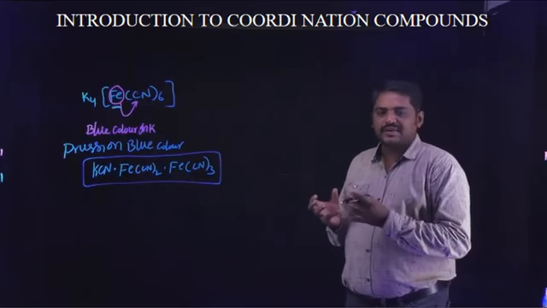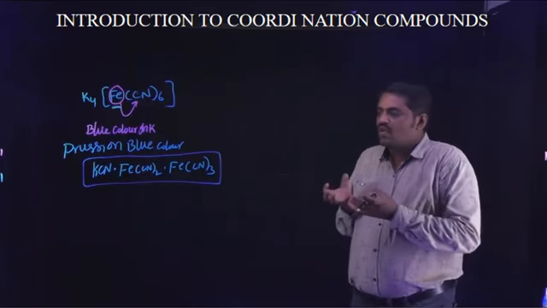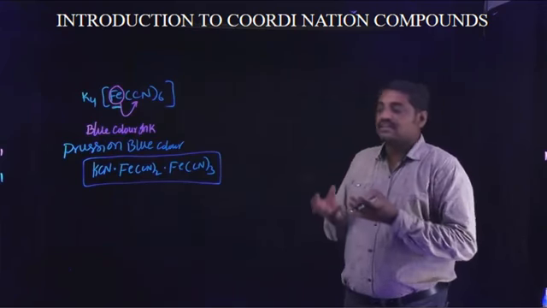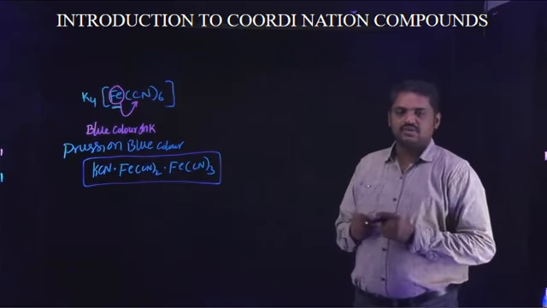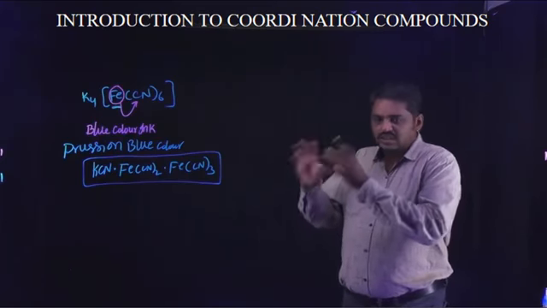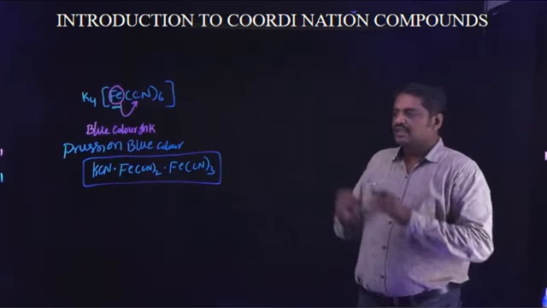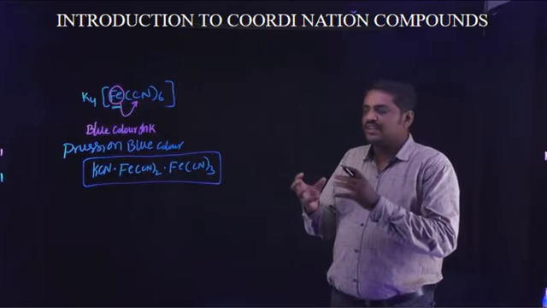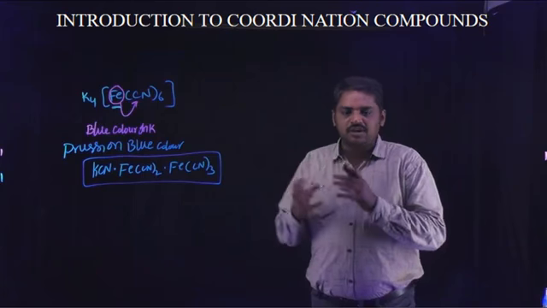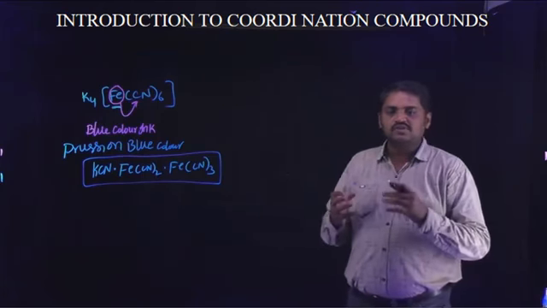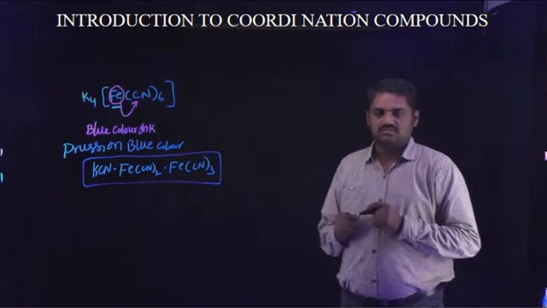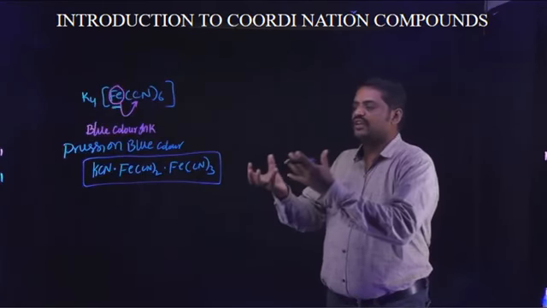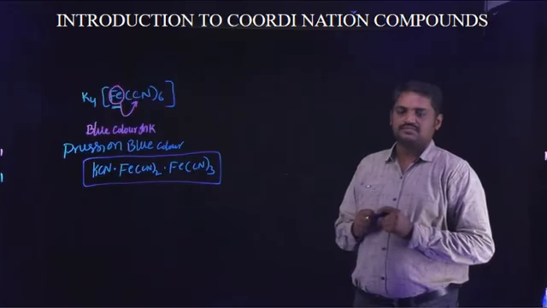The central metal atom iron is coordinated with different monodentate ligands, or cyanide ions. The central metal atom is coordinated with different types of molecules, and those molecules are known as ligands. These types of compounds are known as coordination compounds.